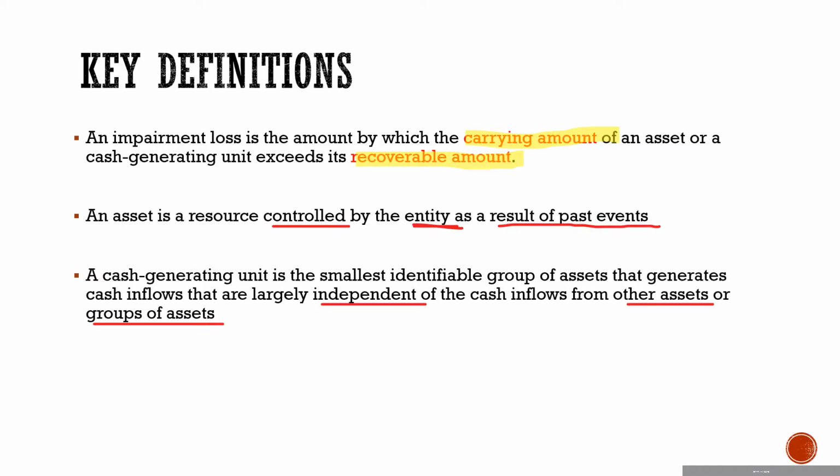Okay, now let's see the key definitions involved in this standard. An impairment loss is the amount by which the carrying amount of an asset or cash generating unit exceeds its recoverable amount.